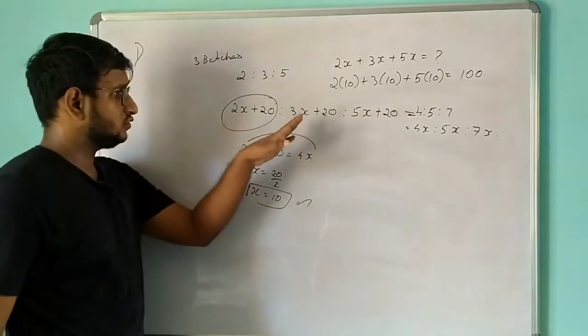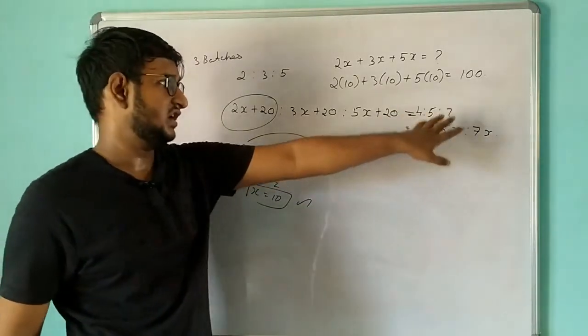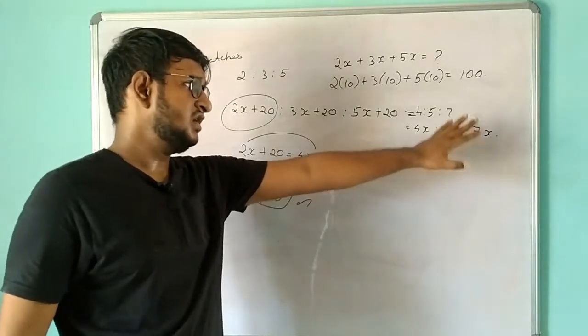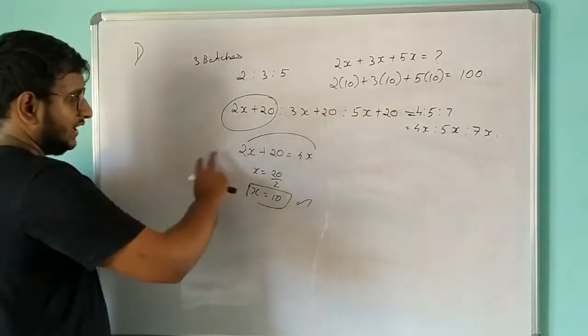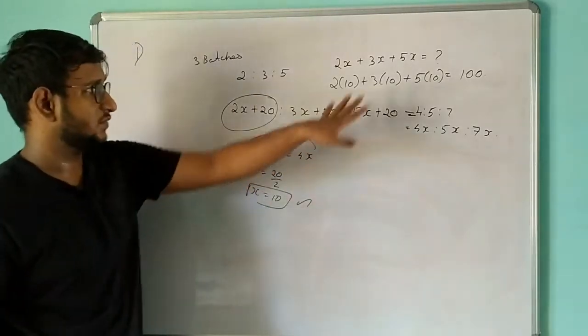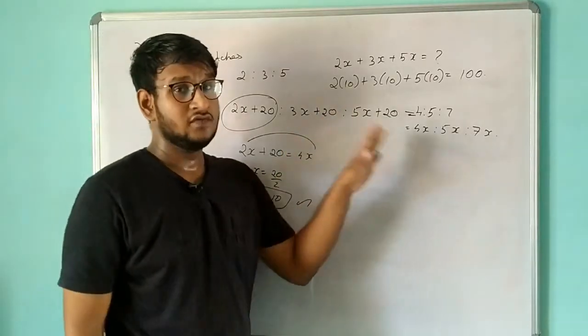We get the ratio of 5 is to 4 is to 5 is to 7, so we take 4x, 5x, 7x. We calculate simply by taking only one ratio, get x, and substitute x over there, so we get 100. So this is one of the simple sums.